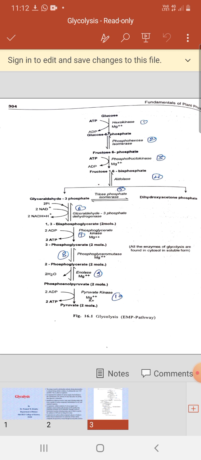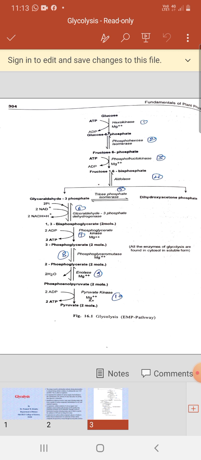In the next step, in the presence of the enzyme enolase, a dehydration reaction takes place. That is, an H2O molecule is removed from 2-phosphoglyceric acid, or glycerate, and phosphoenol pyruvate, or phosphoenol pyruvic acid, is formed. And here, in the last step of glycolysis, phosphoenol pyruvate is converted into pyruvic acid or pyruvate, two molecules of pyruvic acid.